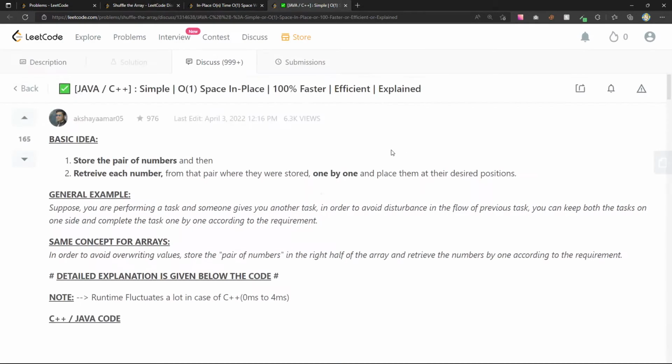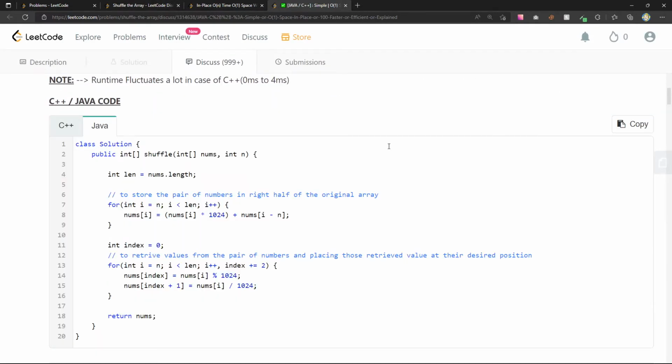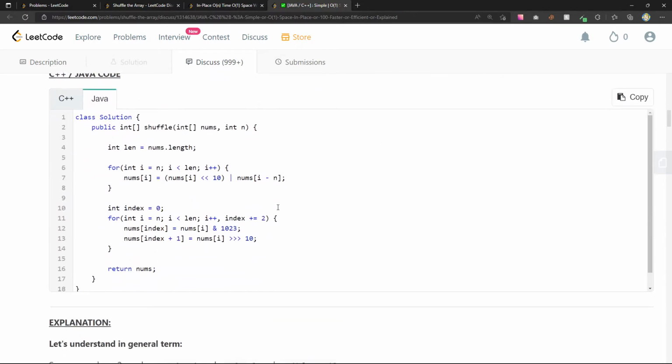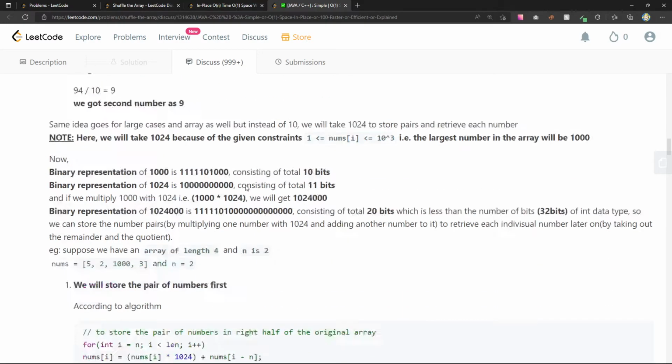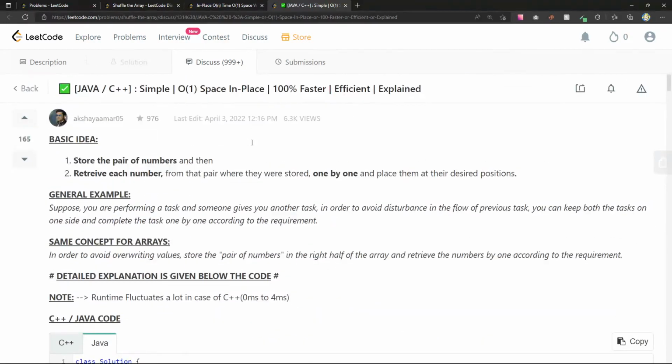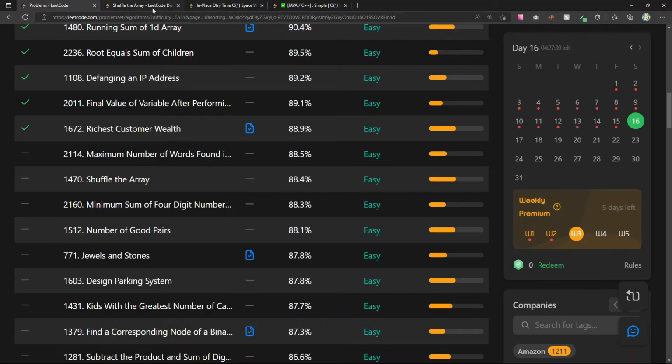Is this also going to use bitwise? Insane. Store the pair of numbers and then retrieve each number from that pair where they were stored one by one and place them at their desired positions. That's the requirement. This is something I'll definitely want to get to later, but for the purposes of the stream and this question, I'm satisfied. So let's move on.